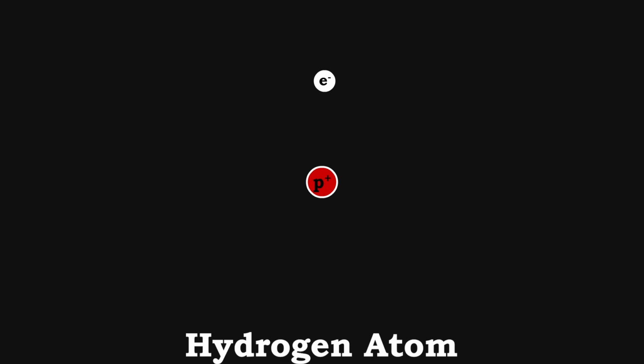Let's start simple. The hydrogen atom. One proton, one isolated electron. The perfect sandbox to test our math. Quantum physics fixed the falling electron problem by stating a strict rule. The electron can only exist in exact, discrete energy levels, no in-betweens. That solves the crashing problem, sure, but these exact levels didn't just magically drop from the sky.